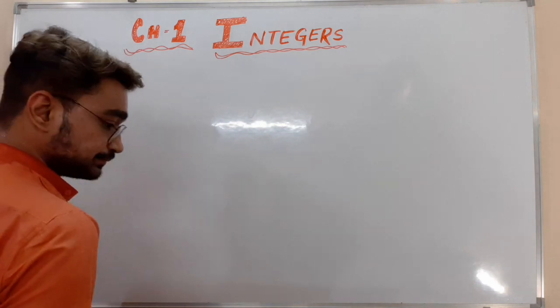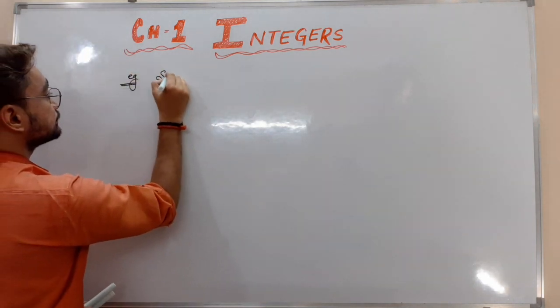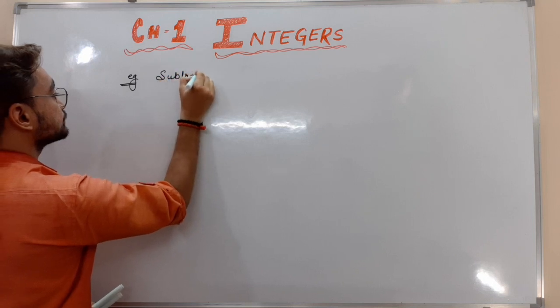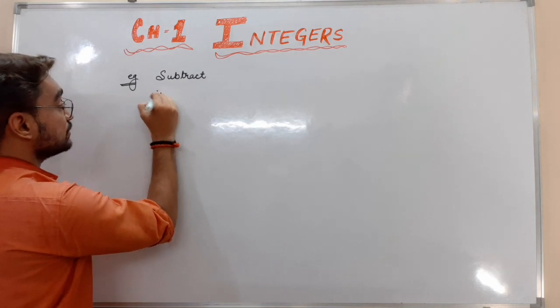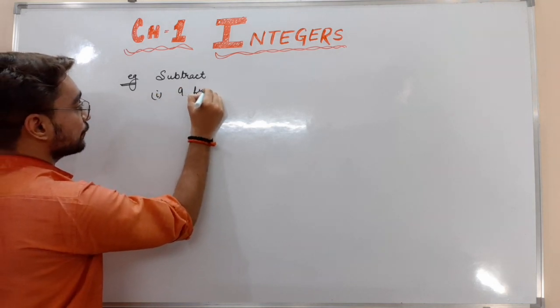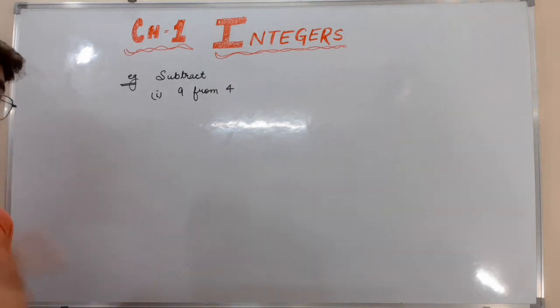Subtract, first, 9 from 4. Subtract 9 from 4.